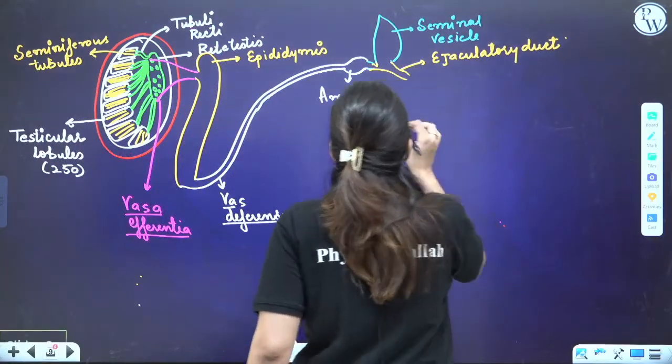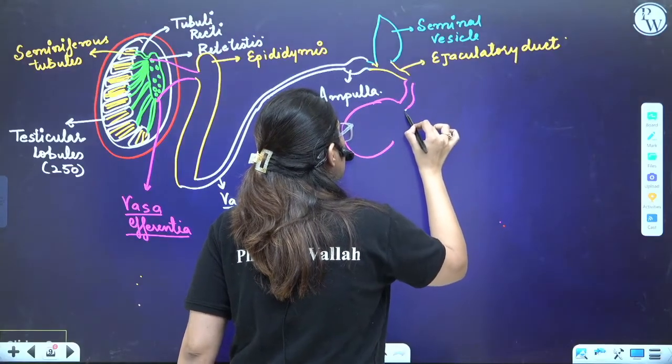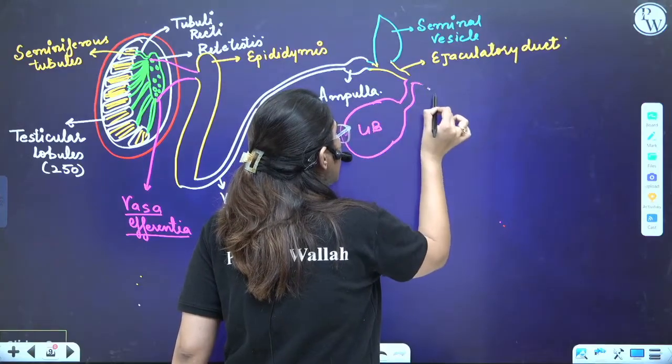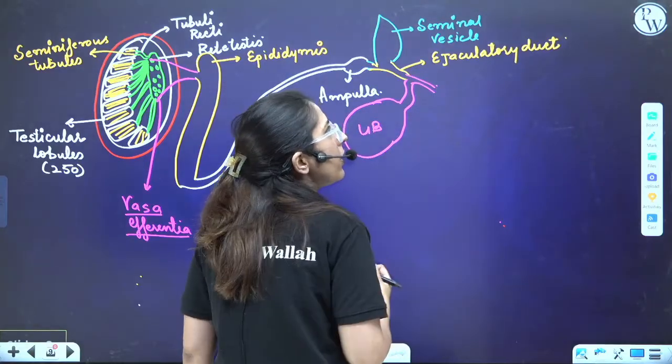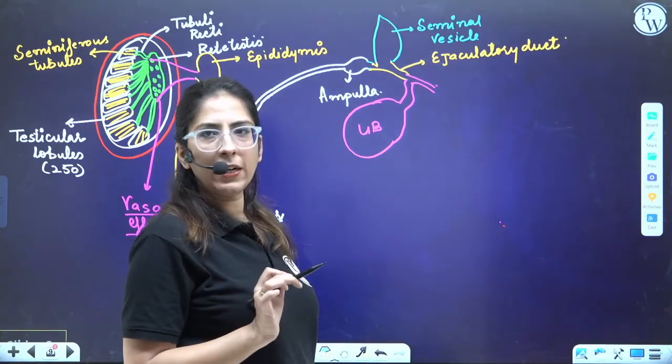Now, here comes the major structure, which is termed as the urinary bladder. Ultimately, urinary bladder opens into this. Clear? Now we'll not call this the ejaculatory duct.